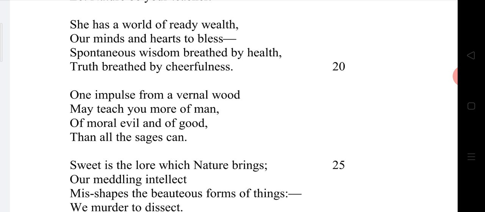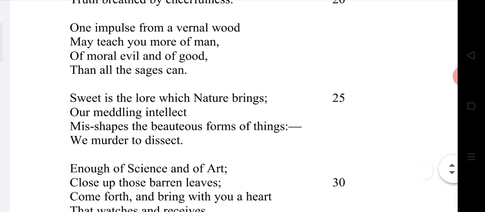Here William Wordsworth wanted to say that human beings should try to spare their time in nature. They should try to lead their life in nature so that we enjoy the many properties there, in the form of health and happiness.